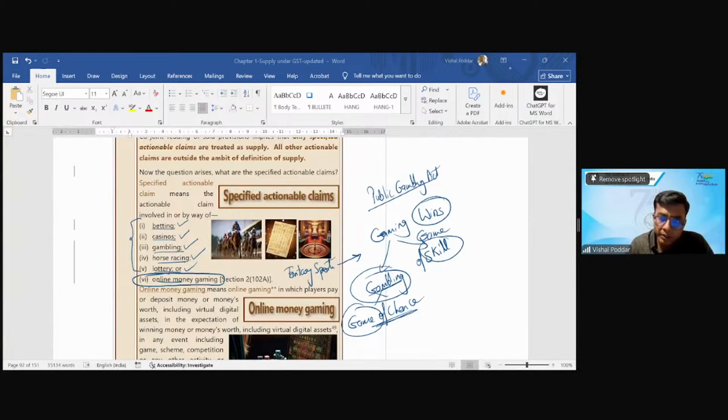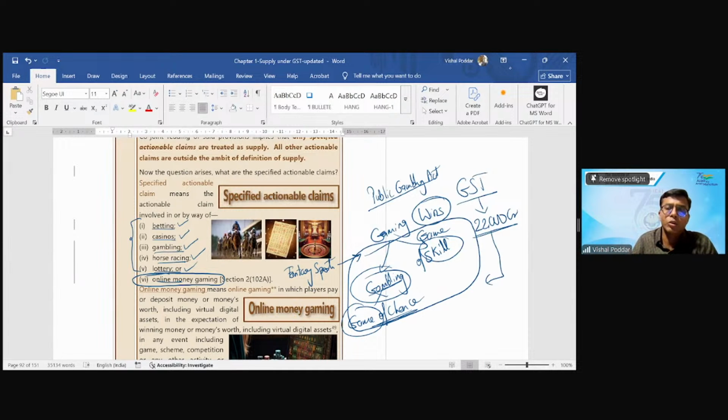Now, since this is still pending, I'm not talking about the GST too, it is still pending in the Public Gambling Act. Now we had the GST issue on this, where in the history of GST, the highest amount of GST notice of 22,000 crores was issued somewhere in 2019 or 20. And again, this matter under GST is obviously pending with Honorable Supreme Court.